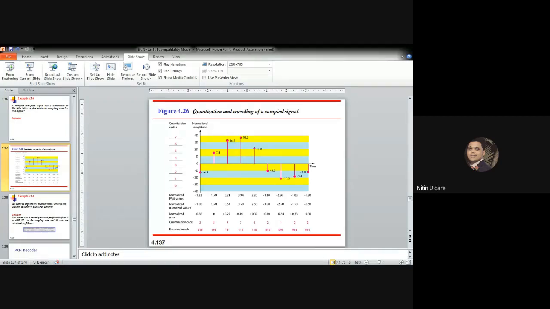Then the bit rate and the bandwidth requirement of pulse code modulation, that we'll see. The bit rate of a pulse code modulation signal can be calculated from the number of bits per sample times the sampling rate.